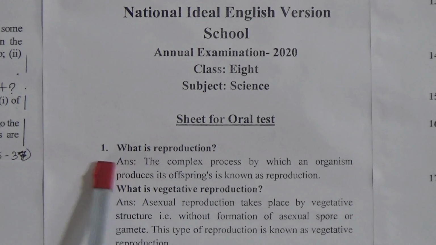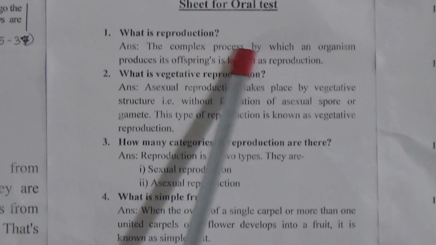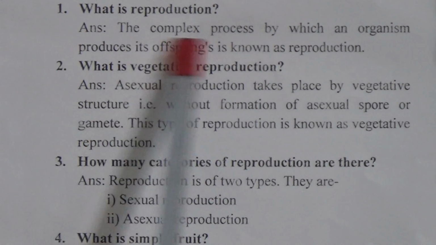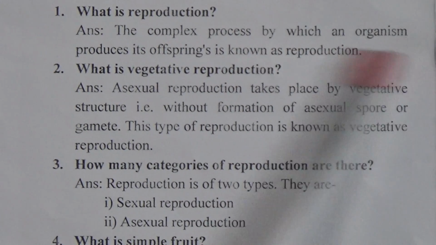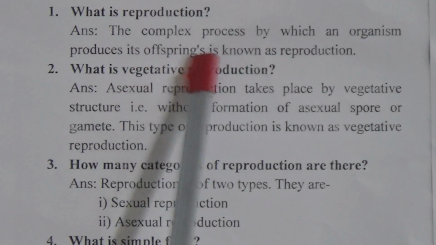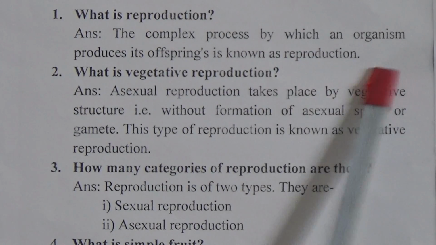Now we will discuss the oral sheet. Come to the first question. The first question is, what is reproduction? Answer: The complex process by which an organism produces its offspring is known as reproduction.